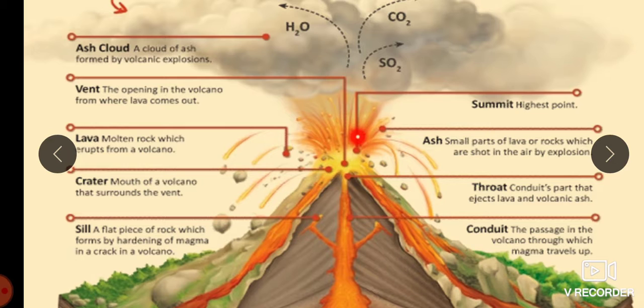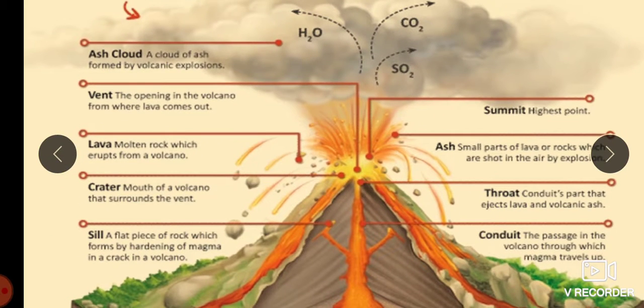Summit, the highest point. Then sill, a flat piece of rock which forms from the hardening of magma in a crack in a volcano. Crater, the mouth of the volcano, which surrounds the vent. Lava, molten rock which erupts from a volcano, you can see here. Then we have a vent, the opening in the volcano from which the lava comes out. Ash cloud, a cloud of ash formed by the volcanic explosion. We have H2O, that is water, carbon dioxide, SO2.